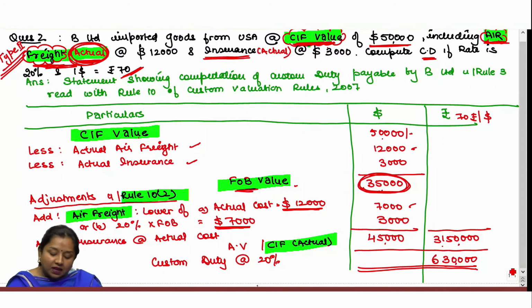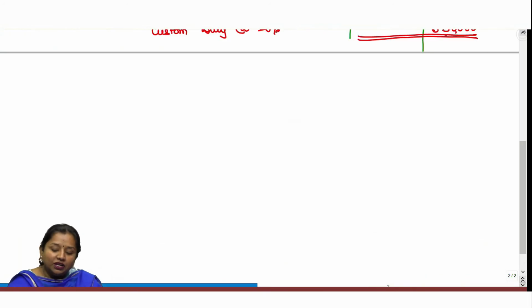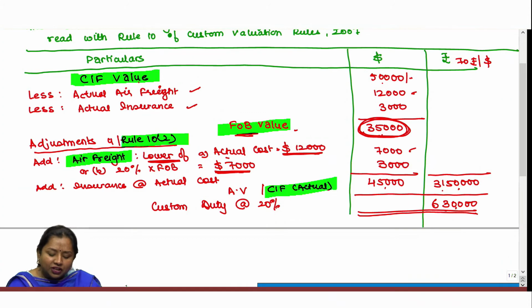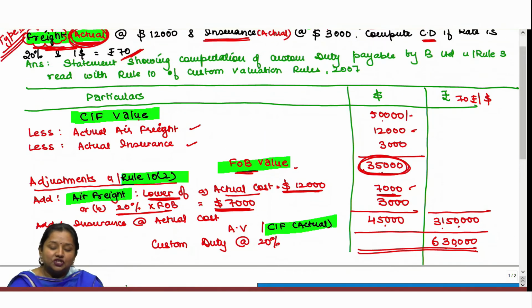Now we have to make adjustments in this FOB value according to Rule 10(2), which says that air freight shall be added as the lower of actual cost, that is $12,000, or 20% of FOB, that is $7,000. The lower amount, $7,000, shall be added thereupon. It means the accountant of B Limited has wrongly added the actual amount of air freight irrespective of the provision under Rule 10(2), which says that in case of air freight only the lower of actual cost or 20% of FOB shall be added.